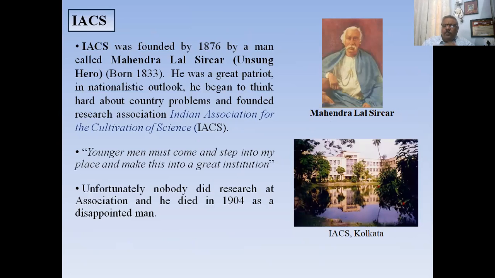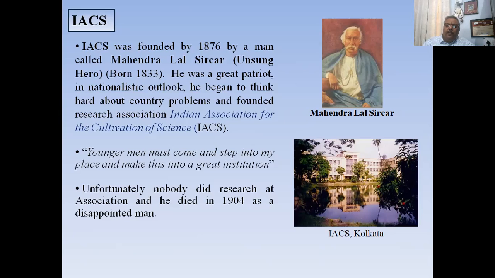While going to his office, he used to notice a board called ICS. ICS was the Indian Association for Cultivation of Science, which was founded in 1876 by Mahendra Lal Sirkar. He was a great patriot and a nationalist.